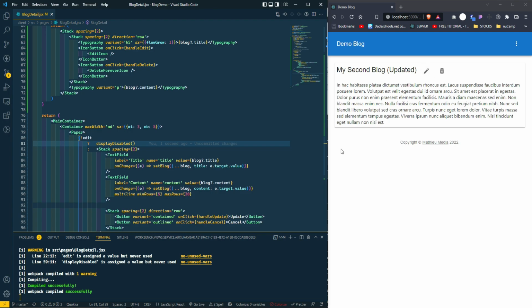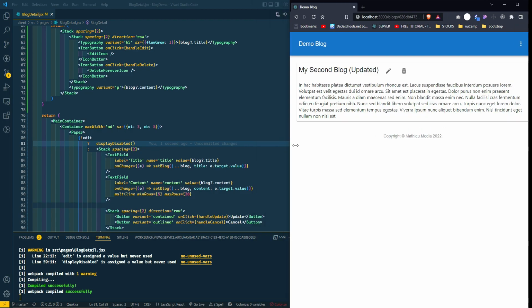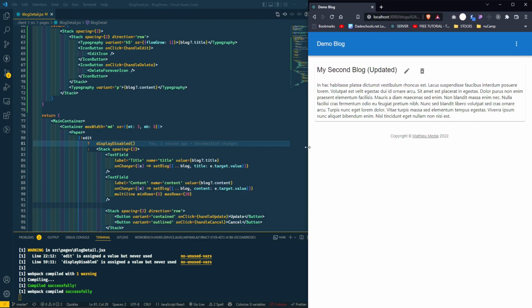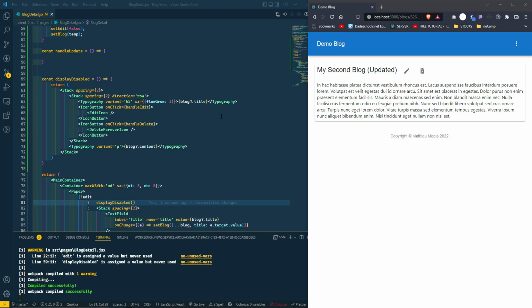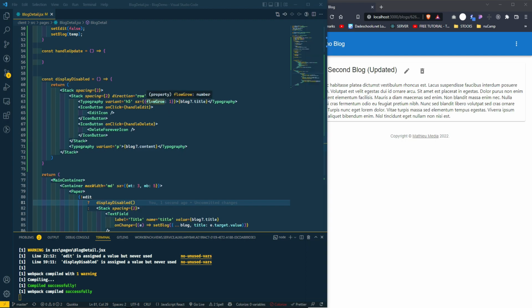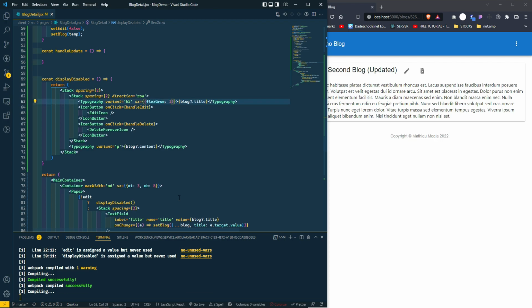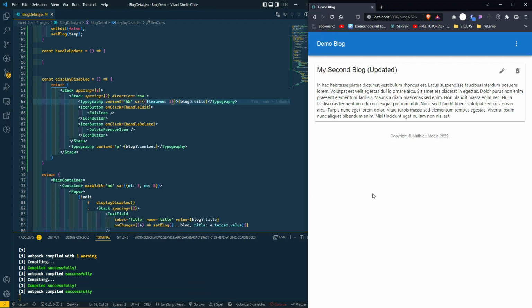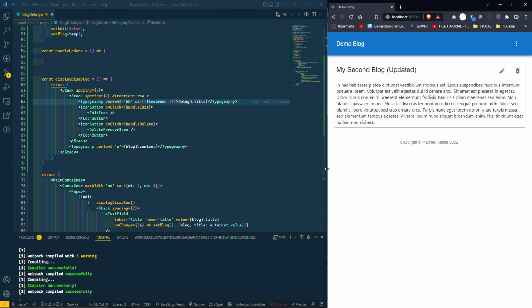Right. Okay. So this is how this goes. But why are these not all the way to the left? Oh, I see why it's not going all the way to the left. It should be flex grow, not flow grow. Flex grow. Some of you smart ones probably already figured this out and knew it was coming.